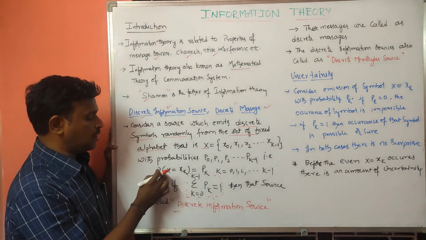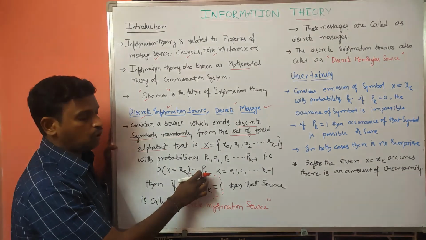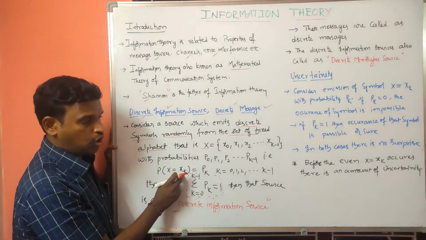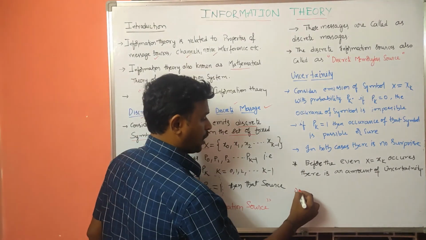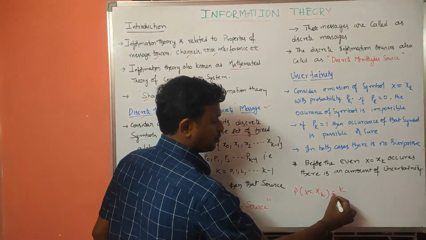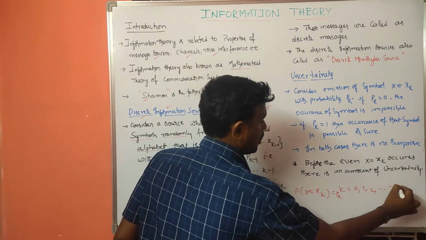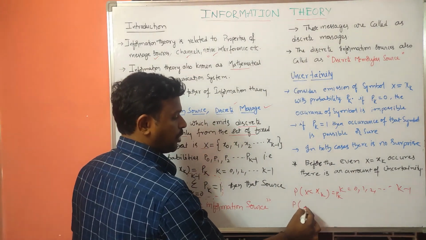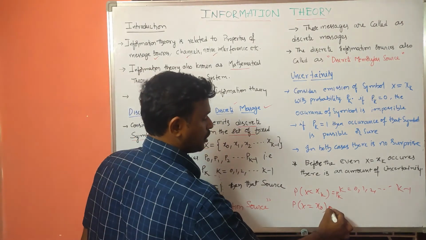And here what does pk mean? I have represented P of capital X equal to small xk as pk. That means if I consider k equal to 0, the probability of occurrence of x0 is p0. So if I consider P of X equal to xk, that is pk, with k equal to 0, 1, 2 and so on up to k minus 1, then the probability of occurrence of x0 is p0.